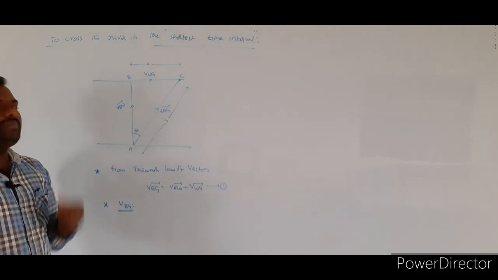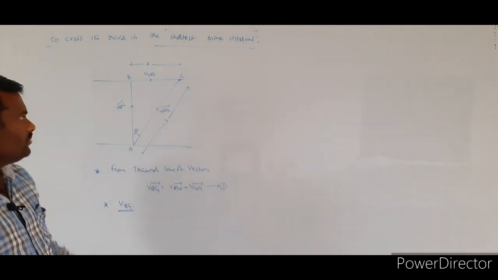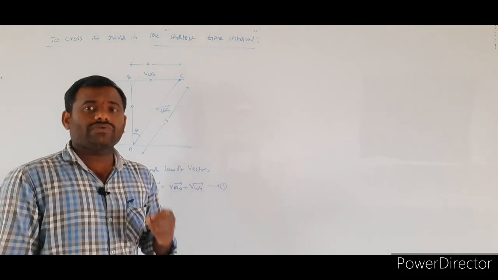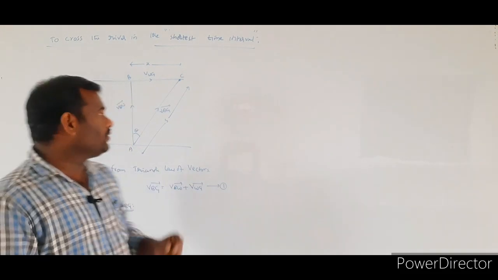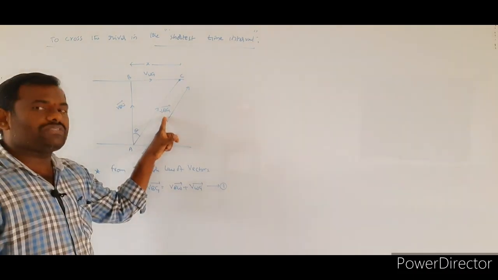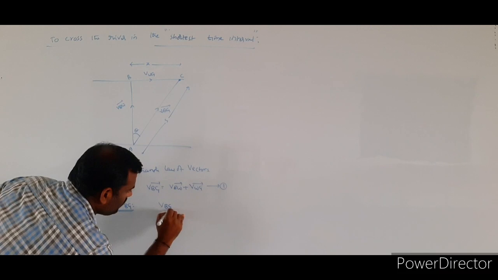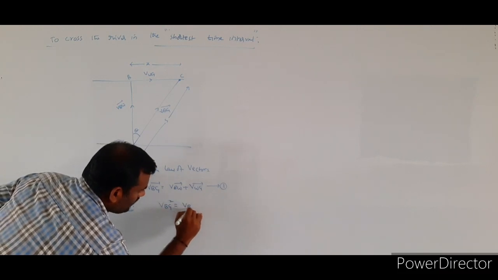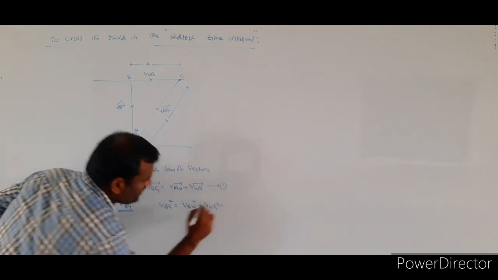To calculate the VBG value, again we have to apply the Pythagoras theorem. What is the Pythagoras theorem? Square of the hypotenuse is equal to square of the side plus square of the side. So what is the hypotenuse value? VBG. Therefore VBG square is equal to VBW square plus VWG square.